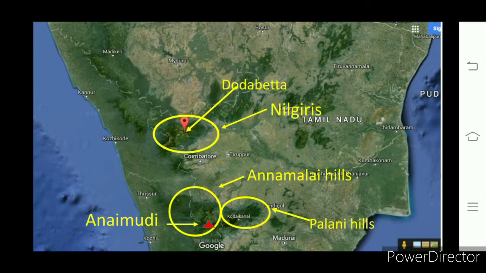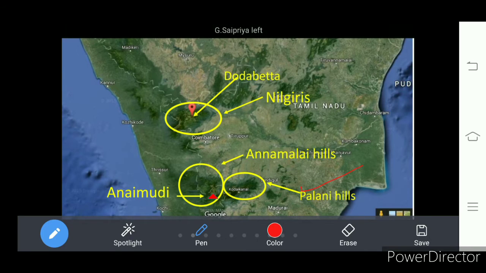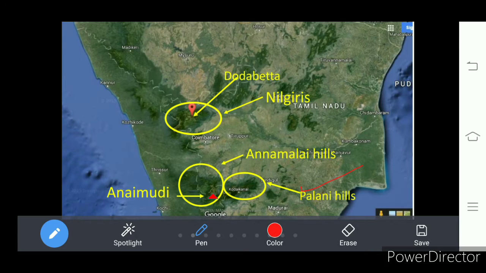These Western Ghats join the Nilagiris at Gudalur, and they are called with different names in different places. Right? Dear students, look here. In Tamil Nadu, Western Ghats are called Palani Hills. Then in Kerala, these are called Anamalai Hills.